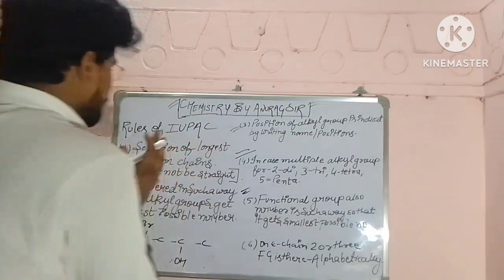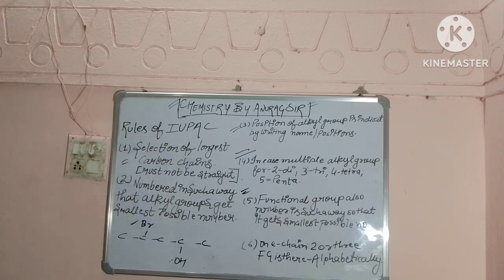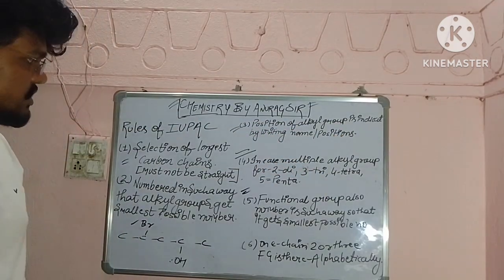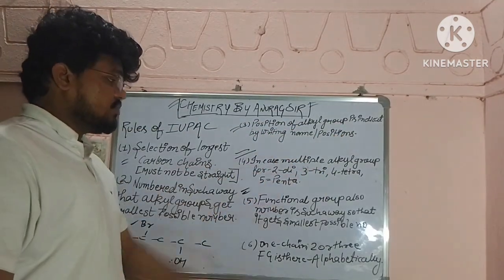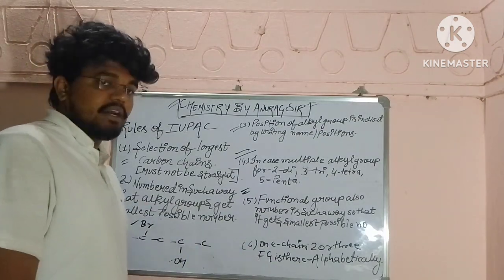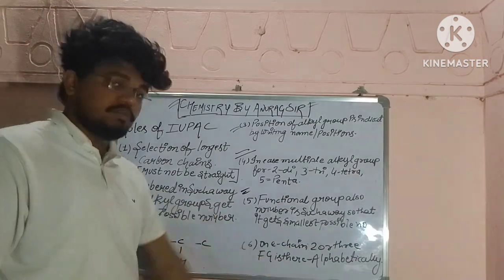First one, selection of longest carbon chain and it must not be straight. Second, number in such a way that the alkyl groups get the smallest possible number. Position of alkyl group is indicated by writing their name and position. Then in case multiple alkyl groups are there, we have 2 for di, 3 for tri, 4 for tetra, 5 for penta. Then we have functional group also numbered in such a way so it gets the smallest possible number.